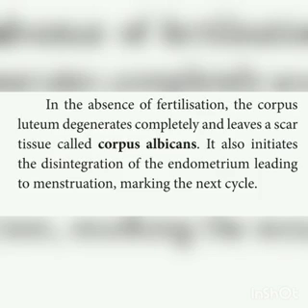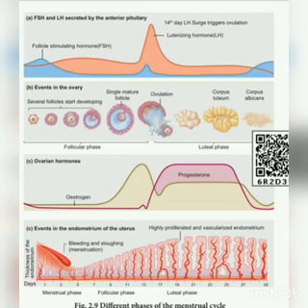In that you have to write what is corpus albicans. In the absence of fertilization, the corpus luteum degenerates completely and leaves a scar tissue called corpus albicans. No need to write about polycystic ovary syndrome. So you write up to this corpus albicans, and if possible, you can draw the diagram also.